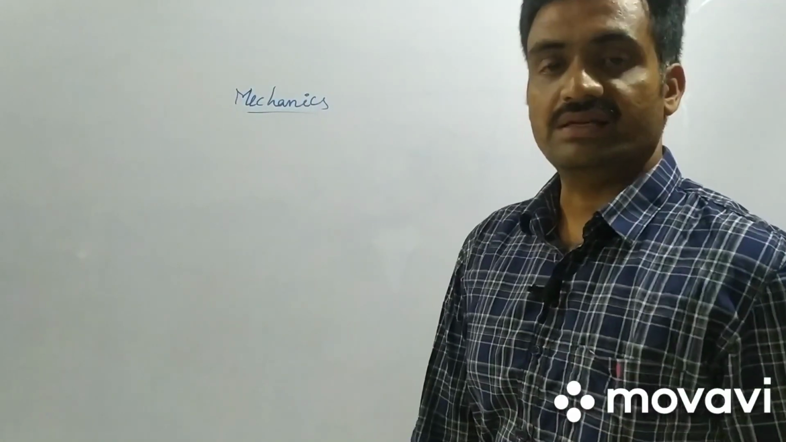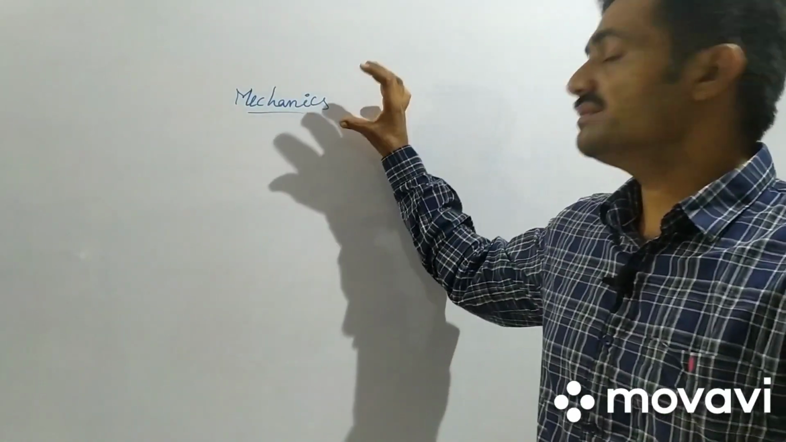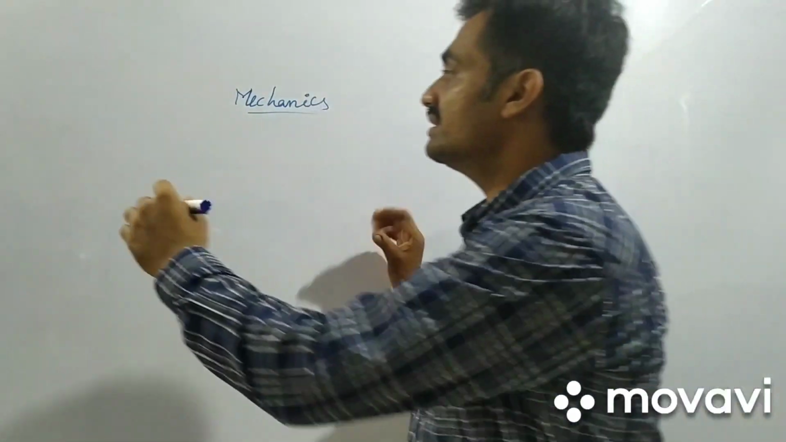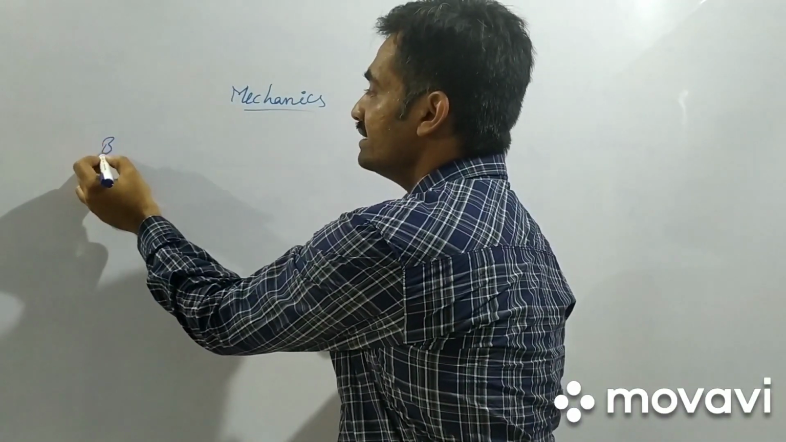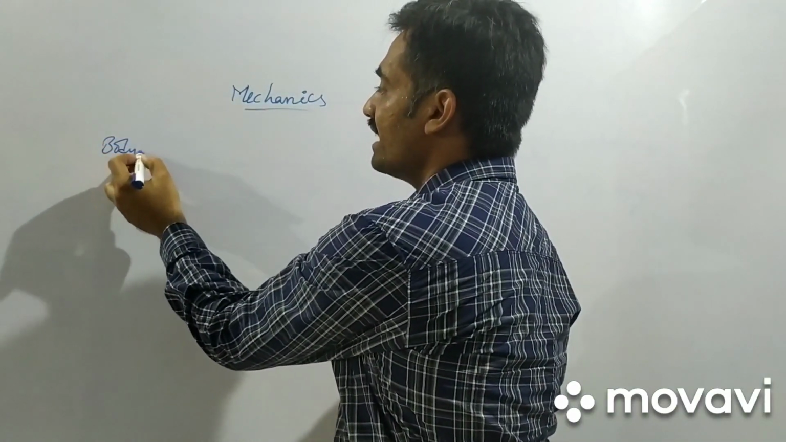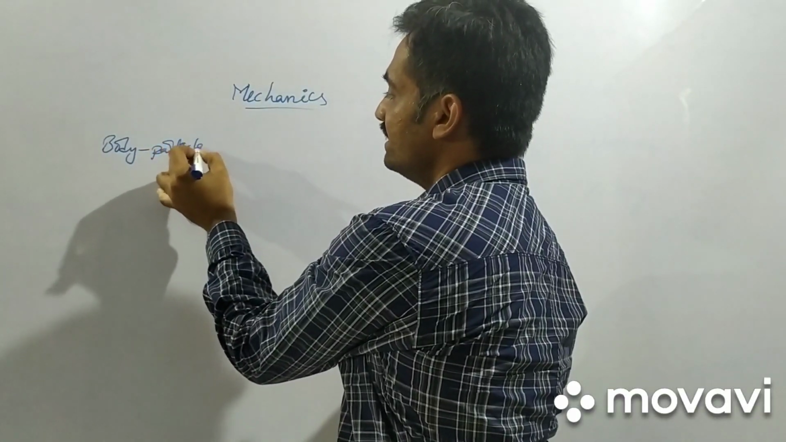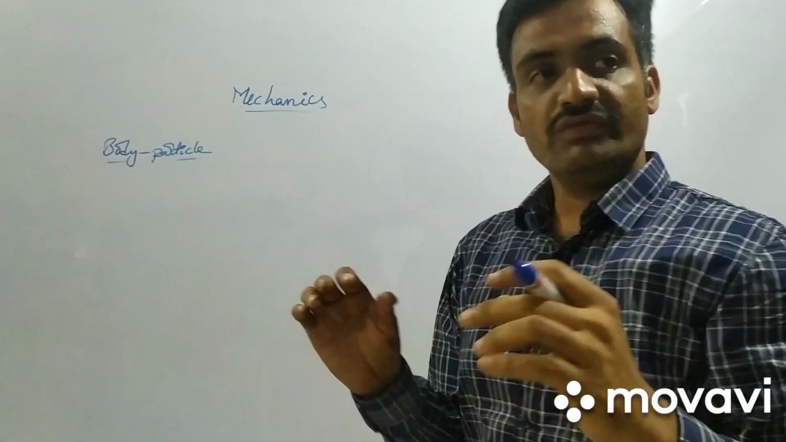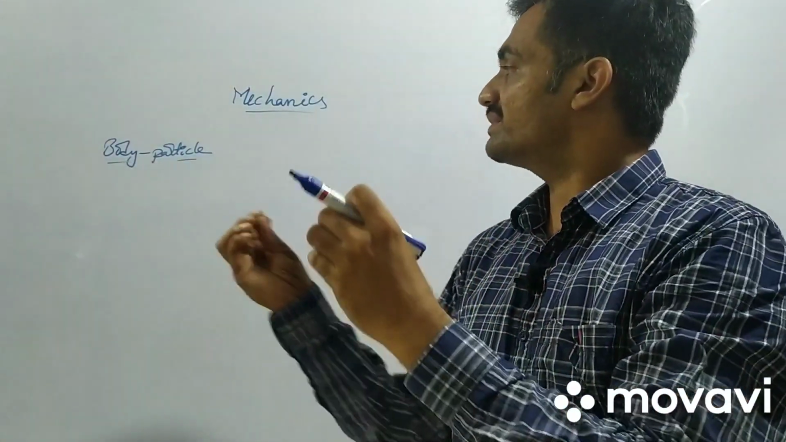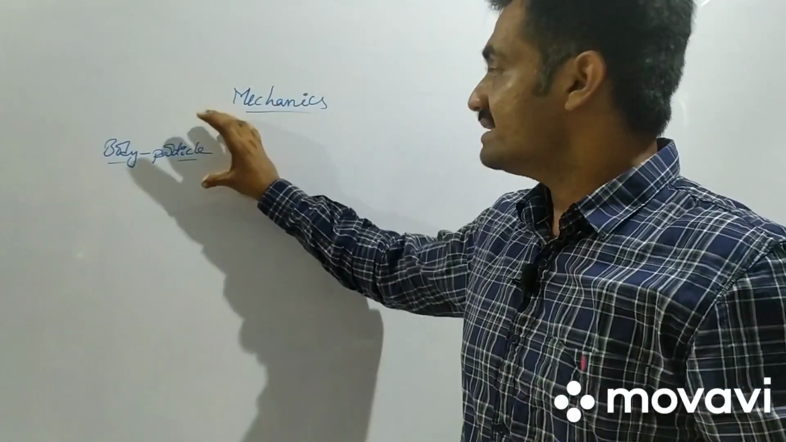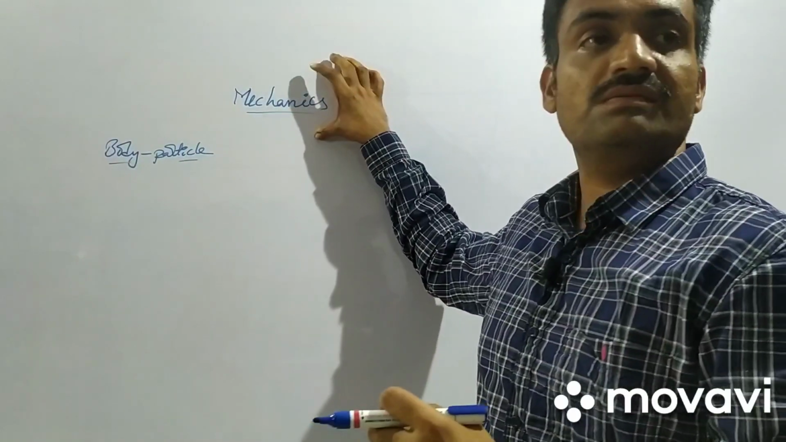What is meant by mechanics? In order to discuss mechanics, initially we have to consider a body. A body here is being considered as a particle. So if we consider any body, that body is represented in the form of a particle. By considering the particle, we are going to discuss mechanics.